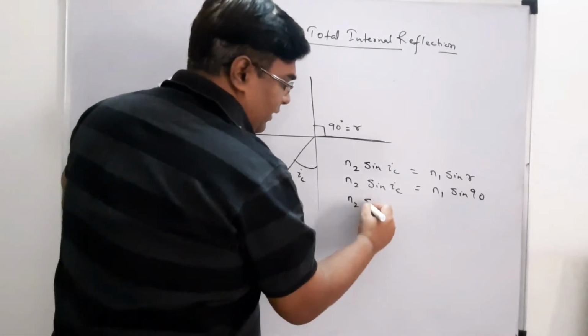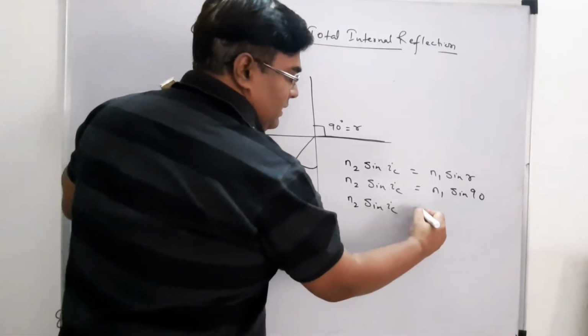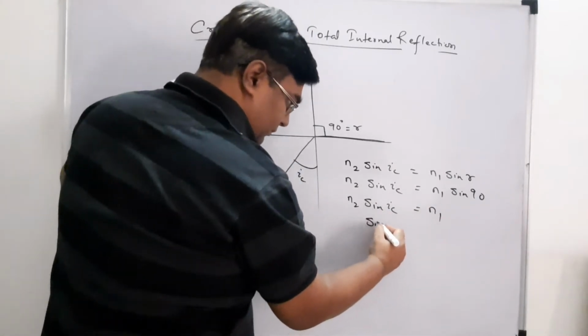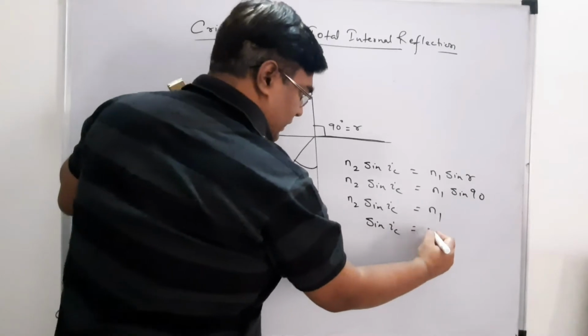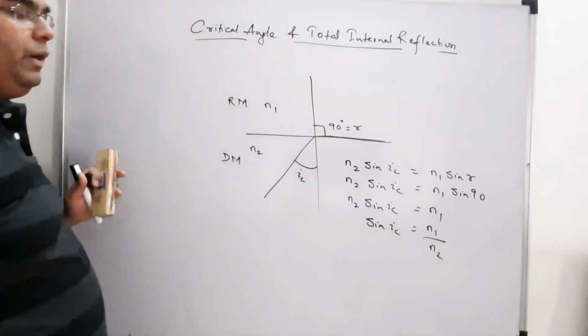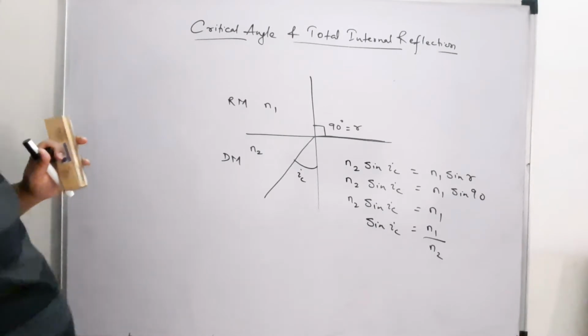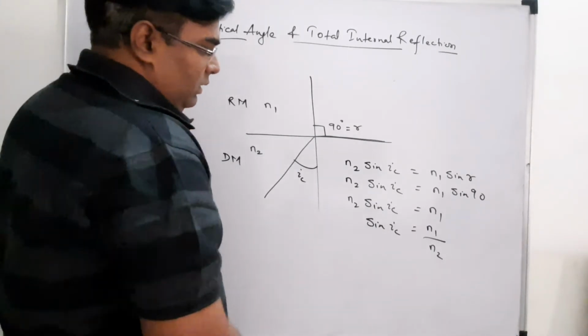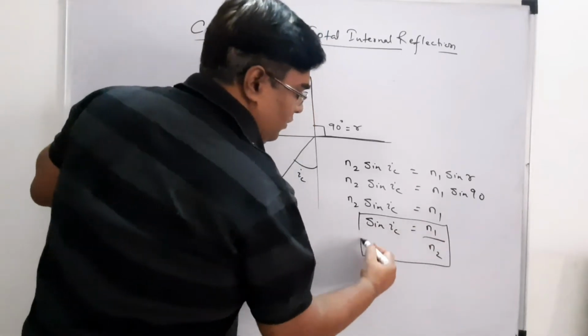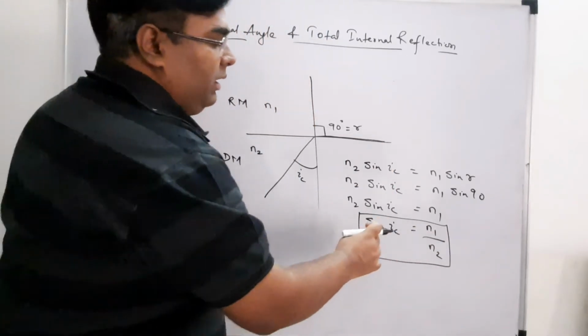So N2 sin IC is equal to N1, and sin IC is equal to what? N1 by N2. Right? So this is my relationship between the refractive index of two mediums and the critical angle.